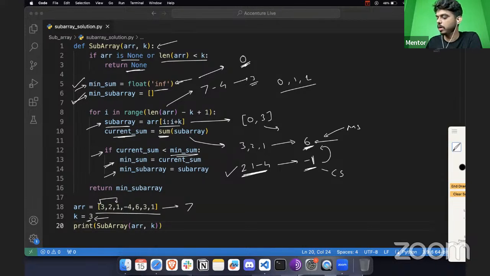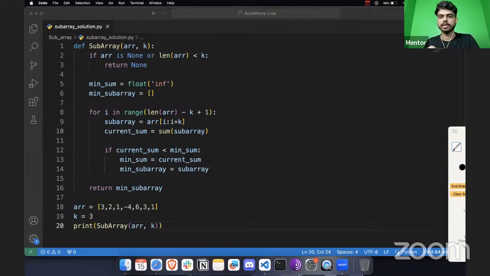Now you keep on iterating over the list and try to find if there is any value less than this. Only then will you update the sub array; otherwise it will not be updated, and it just continues. As we have solved this with pen and paper, we got this answer, so the expected answer is going to be the same as well.